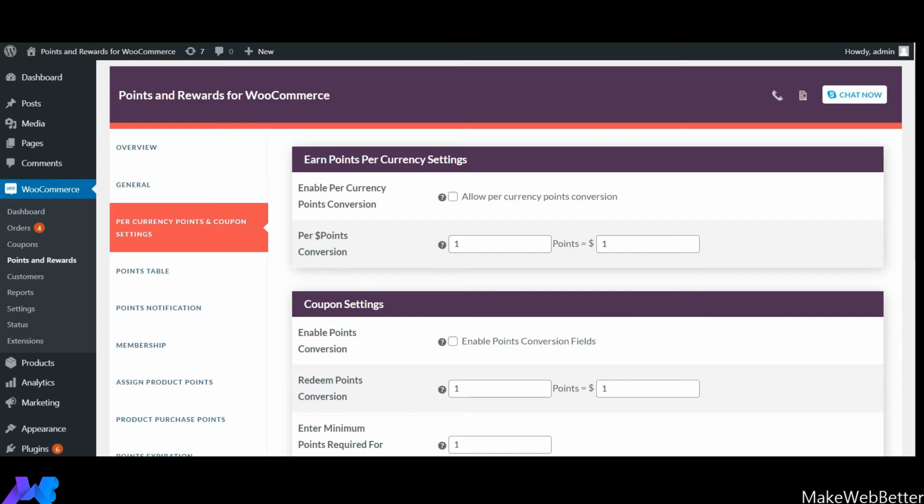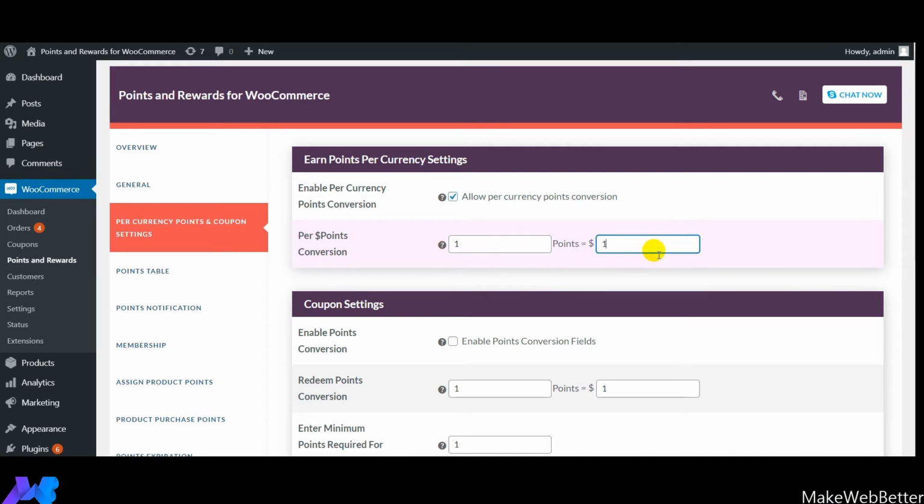on a per currency basis. So guys, now we are going to discuss the feature of our plugin, which is the earn points per currency settings, under per currency points and coupon settings. With the help of this functionality of our plugin, you can allow your customers to earn points based upon per currency spent.